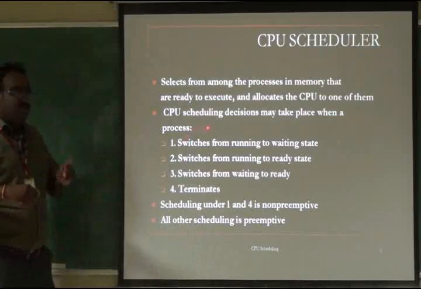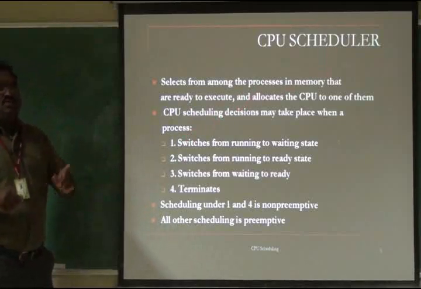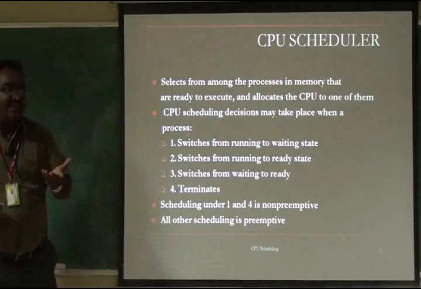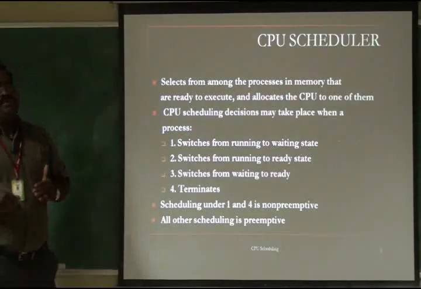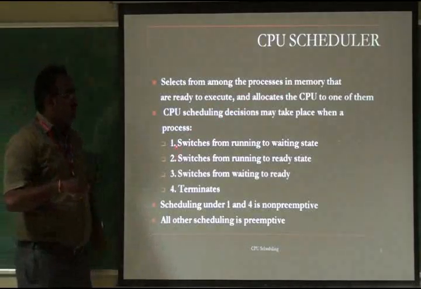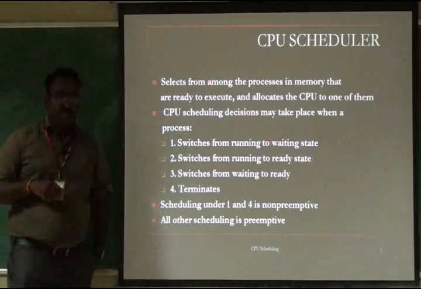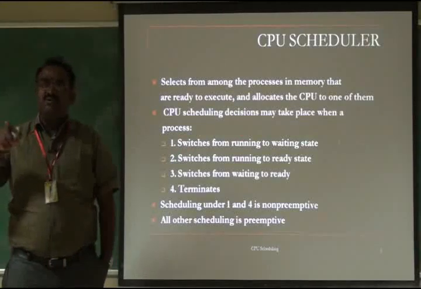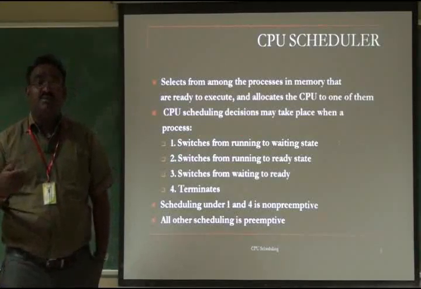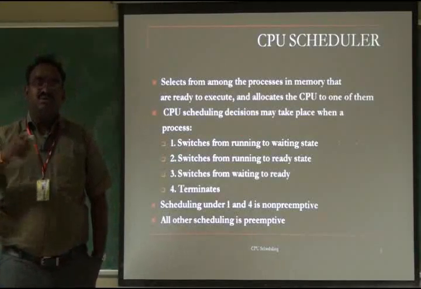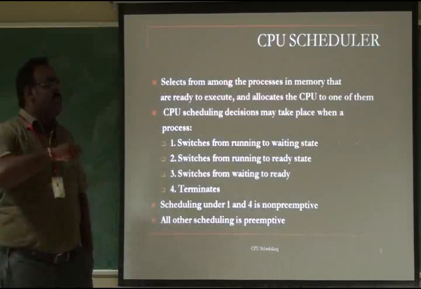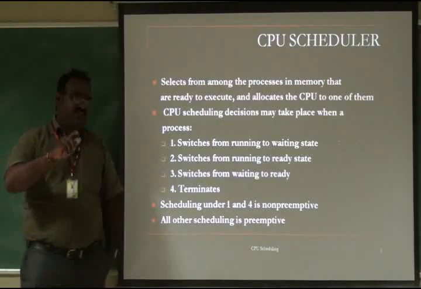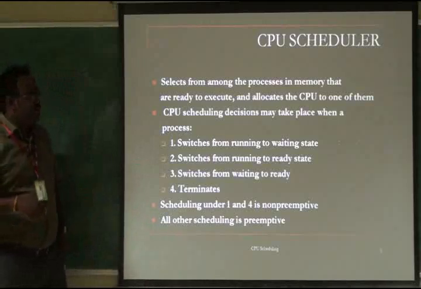So now one process is executing in the CPU. Now another process is ready with higher priority. So what about the currently executing process? The currently executing process now switches from running to waiting state, being the lowest priority process currently executing. One process comes with the highest priority, that may be a system process. Now the CPU switches the process from the running to waiting state. That is the first decision, which may be taken by the CPU scheduler.